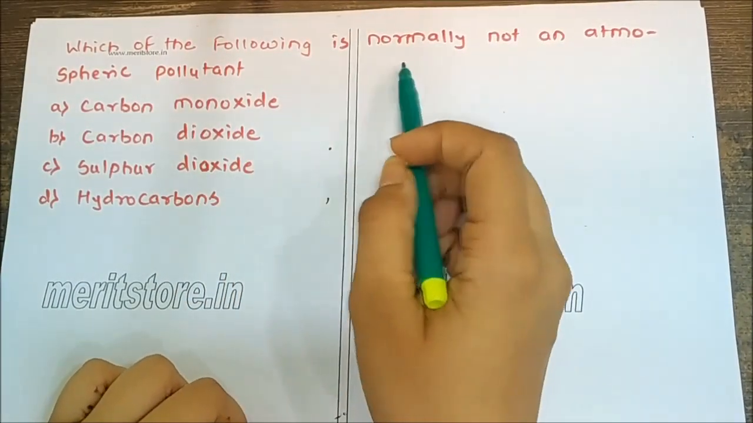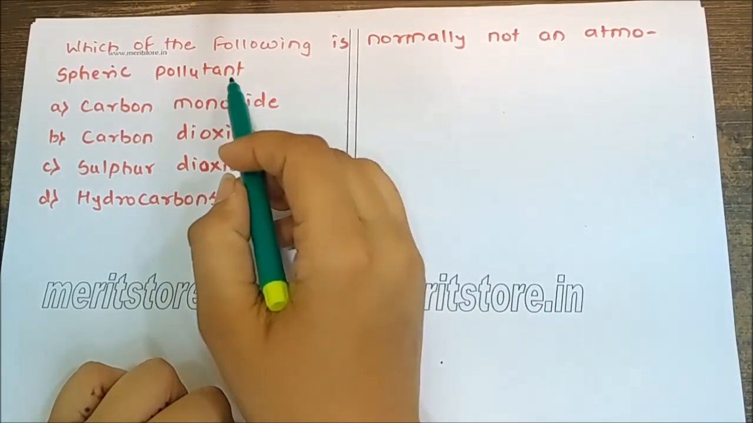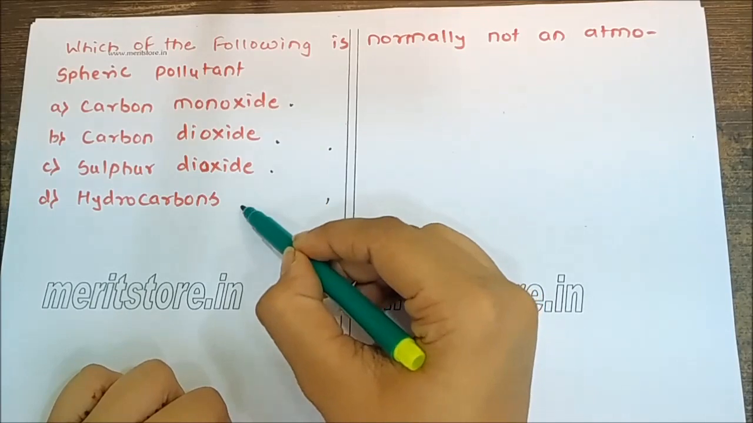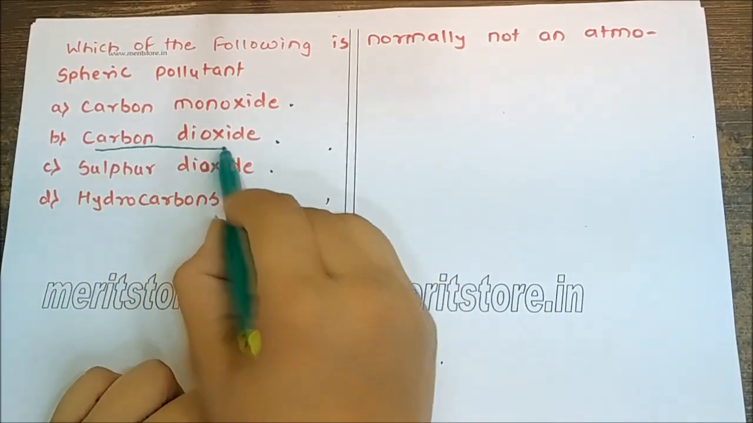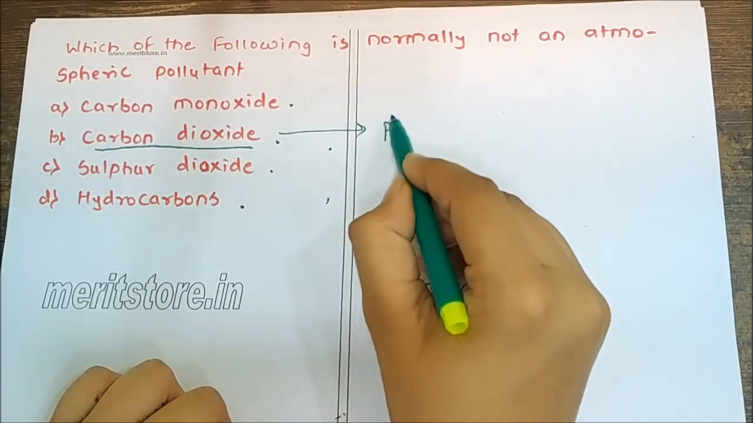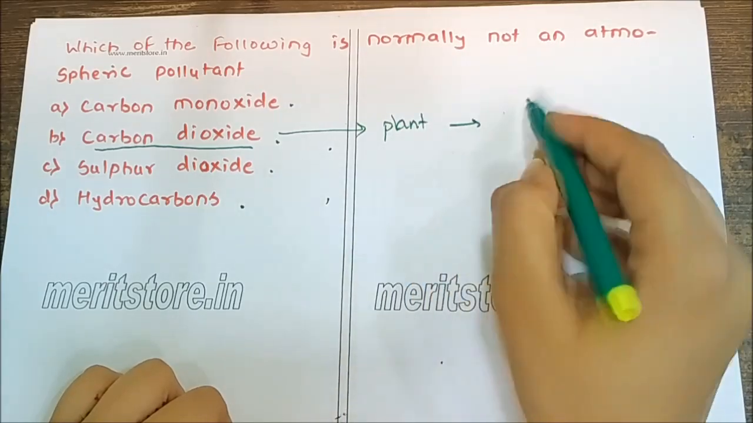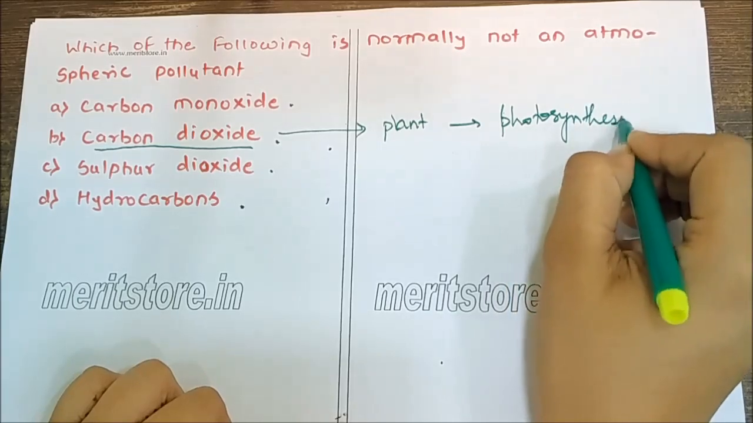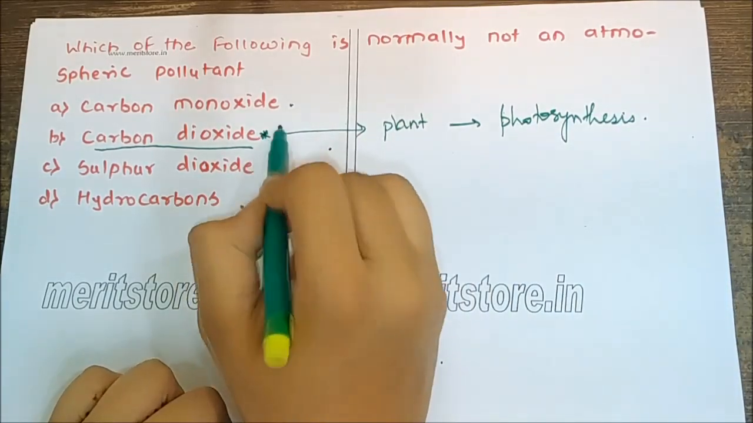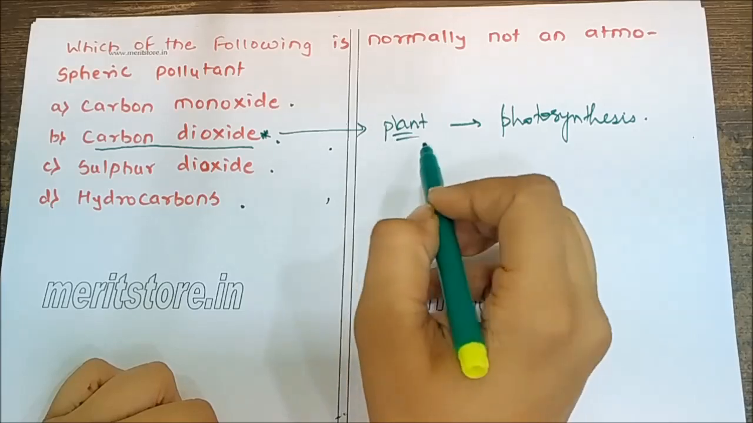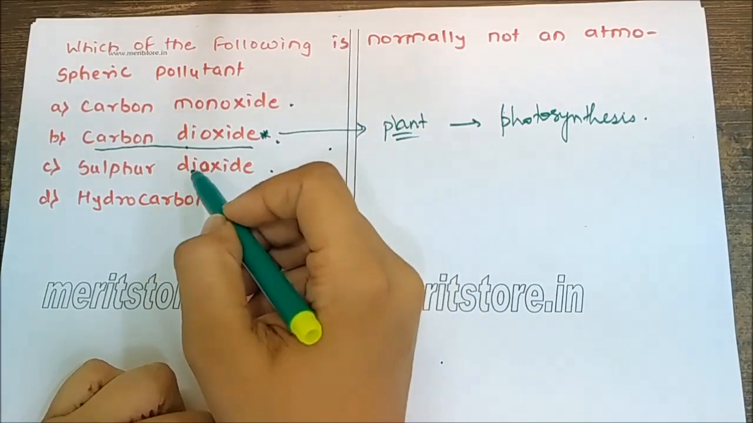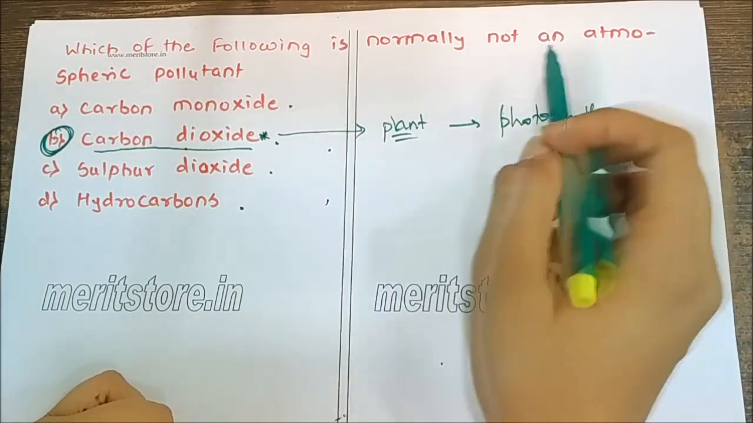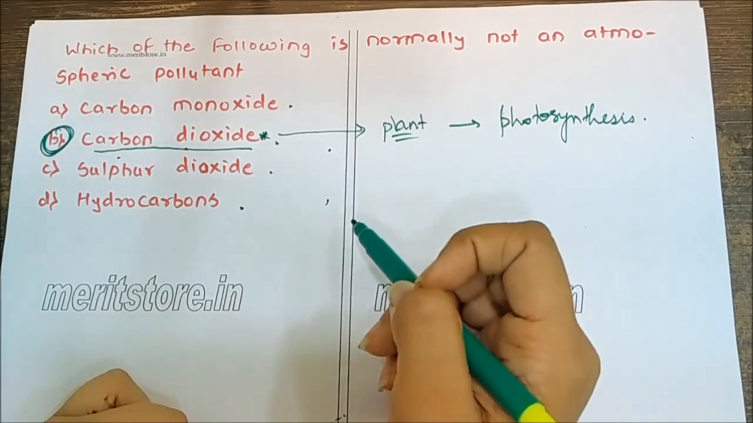Which of the following is normally not an atmospheric pollutant? Carbon monoxide, carbon dioxide, sulfur dioxide, hydrocarbon. Carbon dioxide is used by the plants to make their food. The process is called photosynthesis. So this is basically not a pollutant. Okay, so the plant uses this, but if it's in excess, then it becomes a pollutant. But the correct answer, the non-atmospheric pollutant, is carbon dioxide.